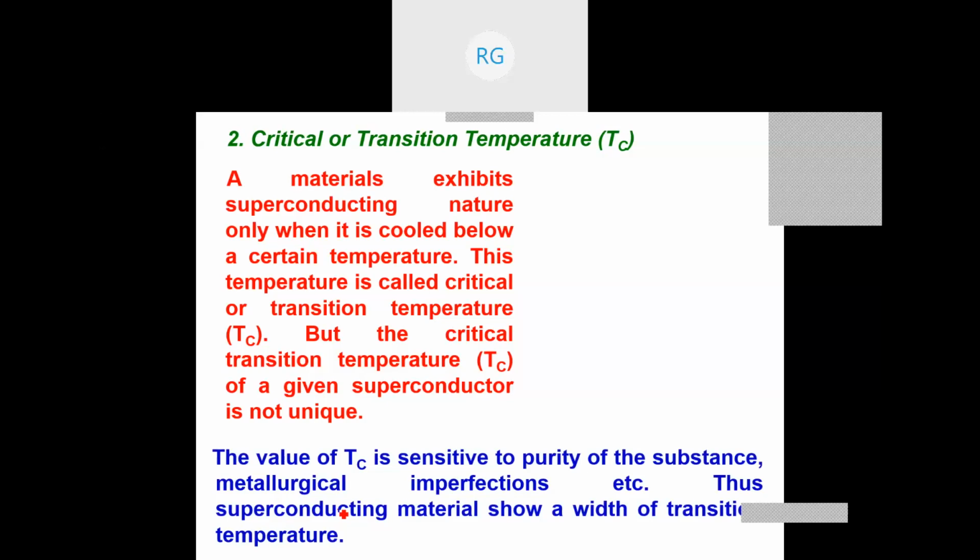The value of Tc is sensitive to the purity of the substance, metallurgical imperfections, that is defects, etc. So there we have a width of transition temperatures. So mostly the value we will quote here.